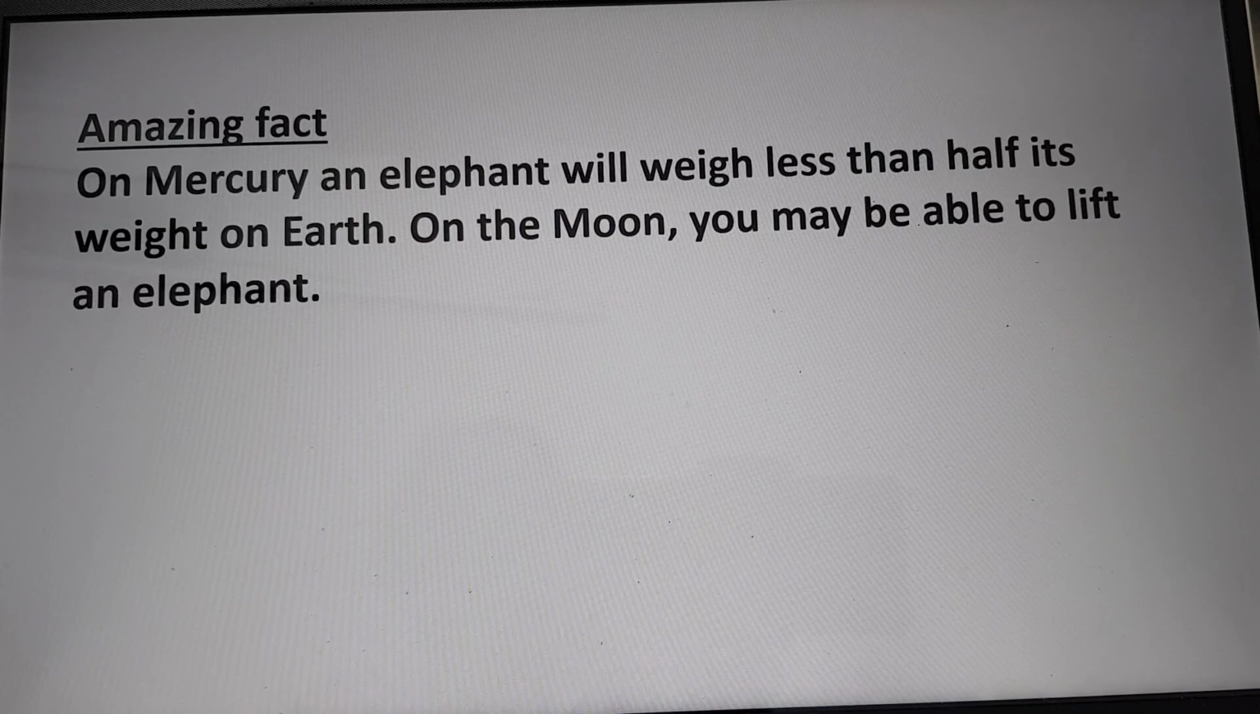Then, amazing fact: on Mercury an elephant will weigh less than half of its weight on Earth. On the moon, you may be able to lift an elephant.